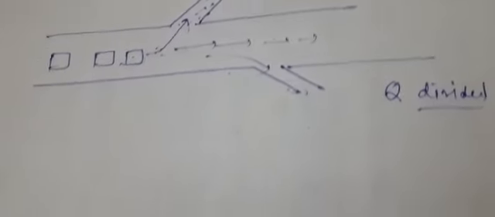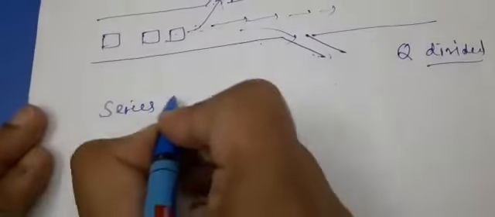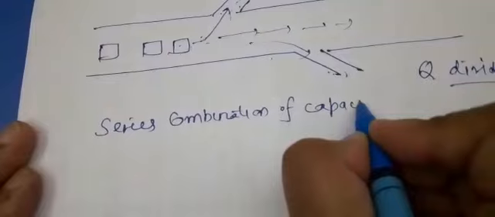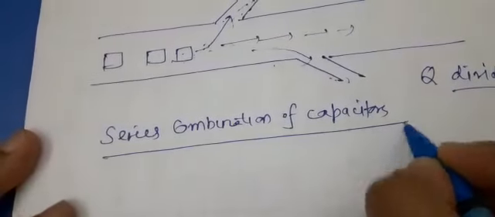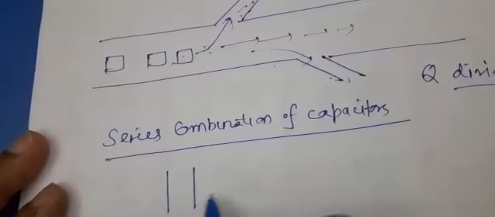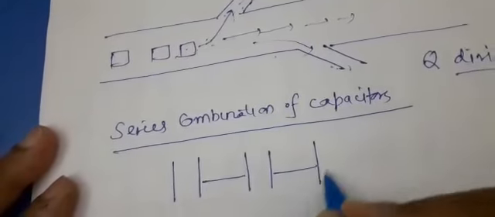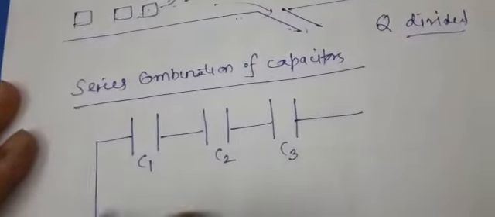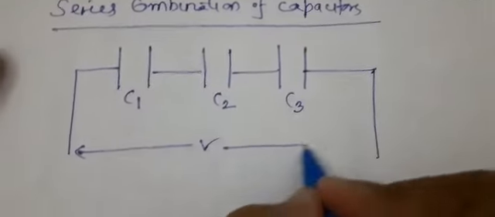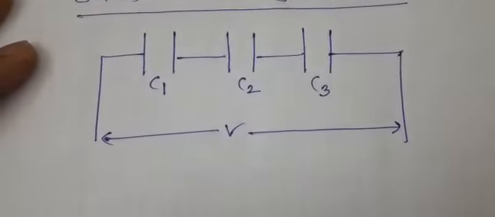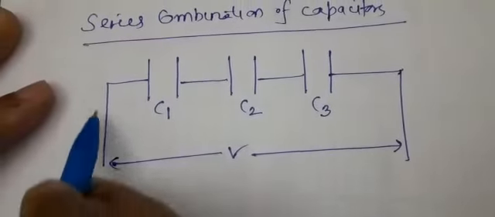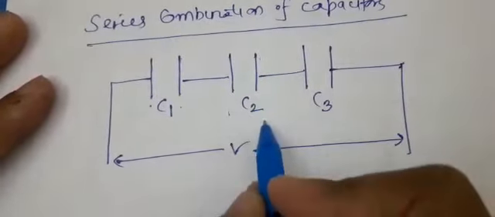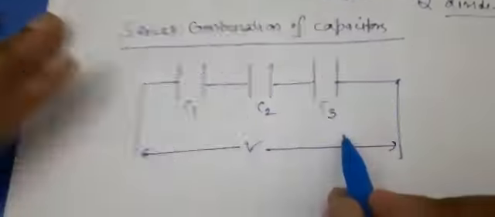Now coming to the first topic, that is series combination of capacitors. Series combination of capacitors, we are taking 3 capacitors. Let these be C1, C2 and C3. These are connected to certain voltage source. So when it is connected to certain voltage source, then this is first plate of capacitor C1, this is second plate. This is first plate of C2, second plate of C2. First plate of C3, second plate of C3.